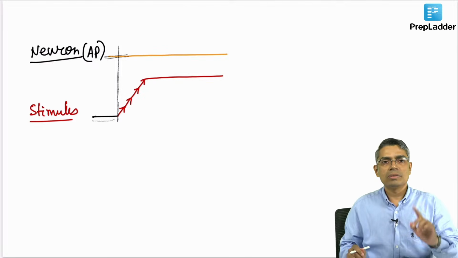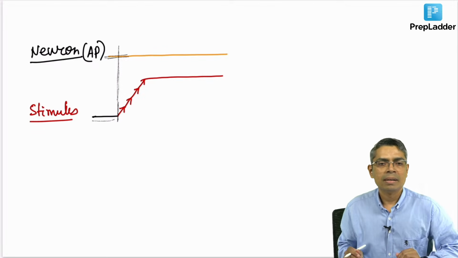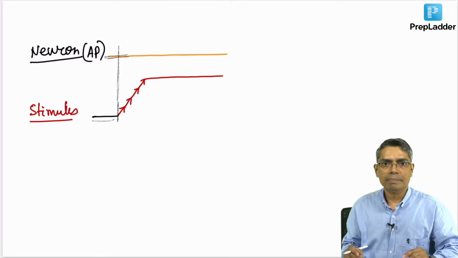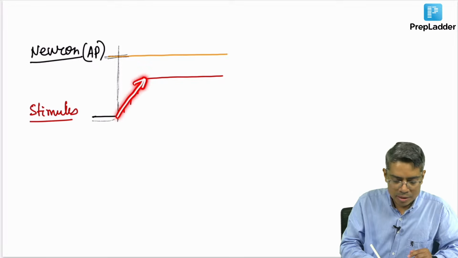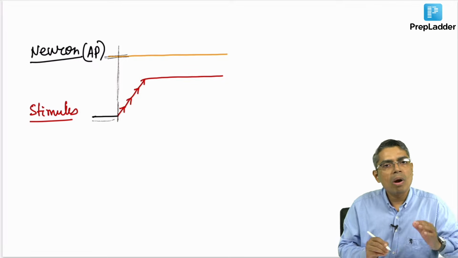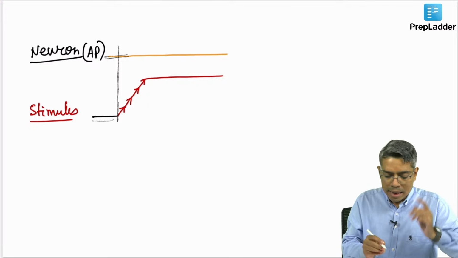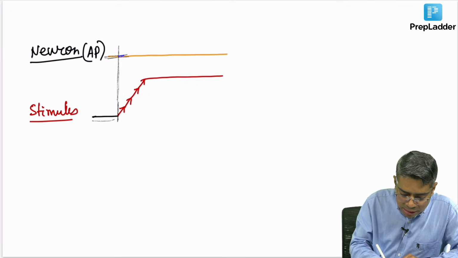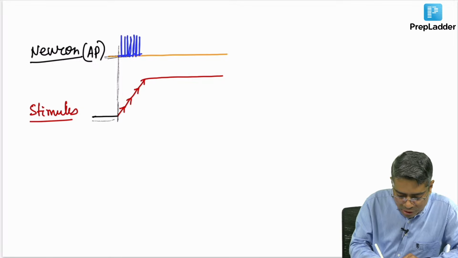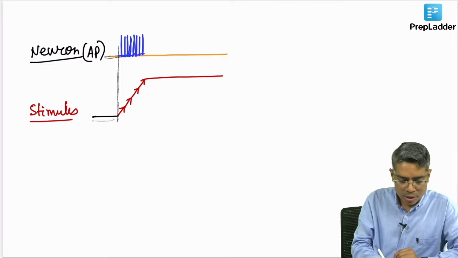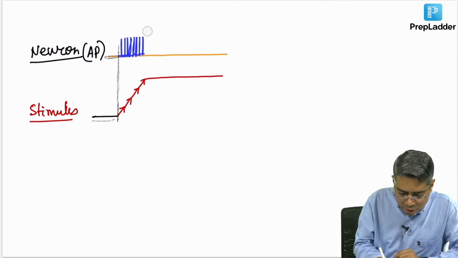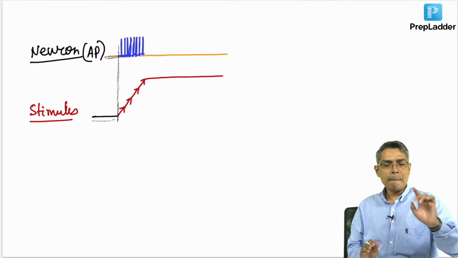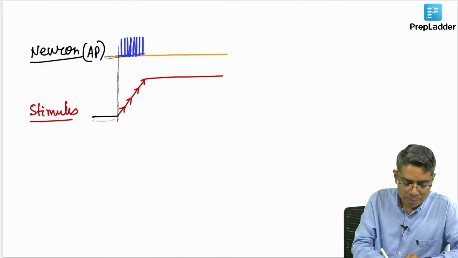That is why there is an MCQ in INI-CET: how does the brain understand the strength of a stimulus? With more strength of stimulus, the amplitude of the action potential will never change, it will remain the same, but the frequency of the action potential will be higher.